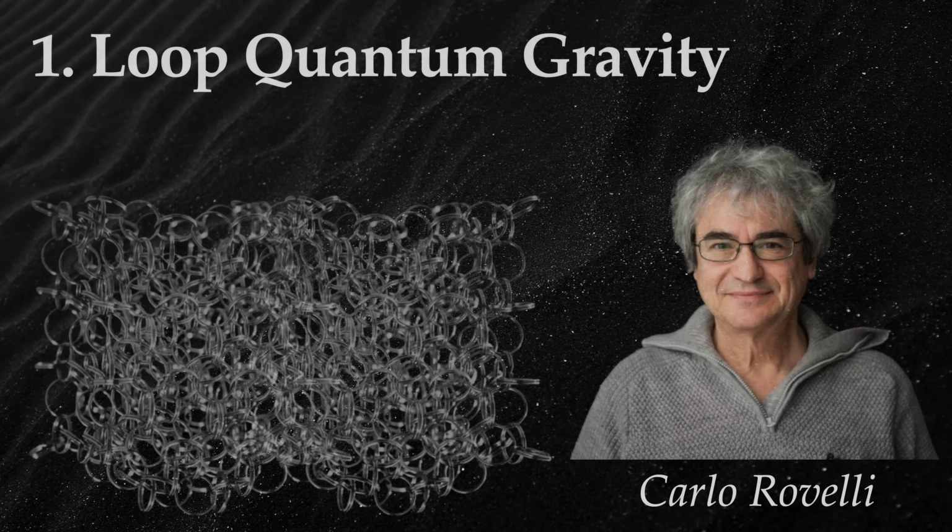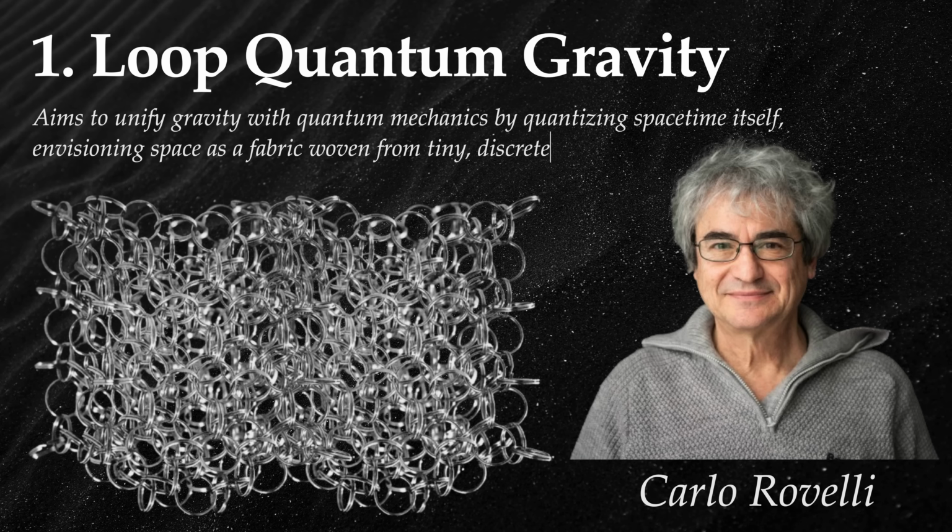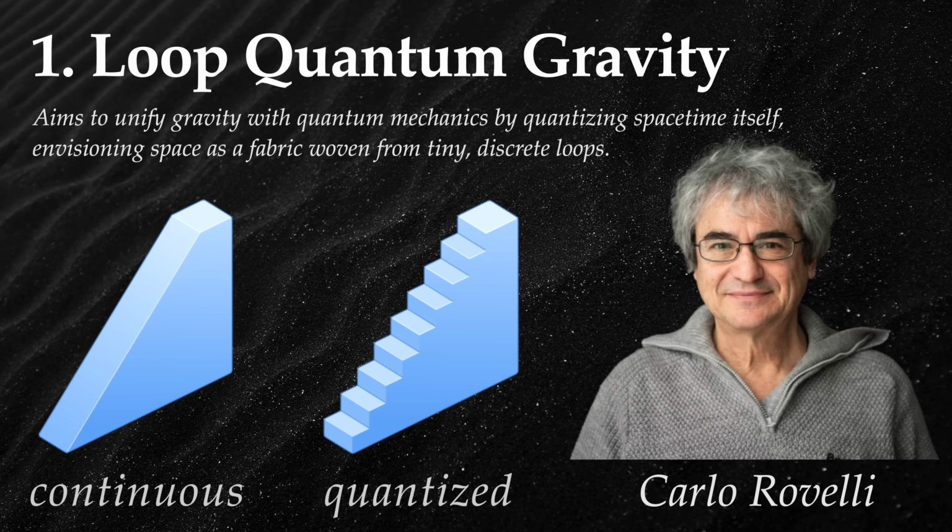Loop quantum gravity. LQG aims to unify gravity with quantum mechanics by quantizing spacetime itself, envisioning space as a fabric woven from tiny discrete loops. Quantized means that something is divided into small discrete units rather than being continuous. Imagine you have a staircase and a ramp. The ramp represents a continuous surface where you can stand anywhere you like, while the staircase represents a quantized surface where you can only stand on the steps, not in between them.